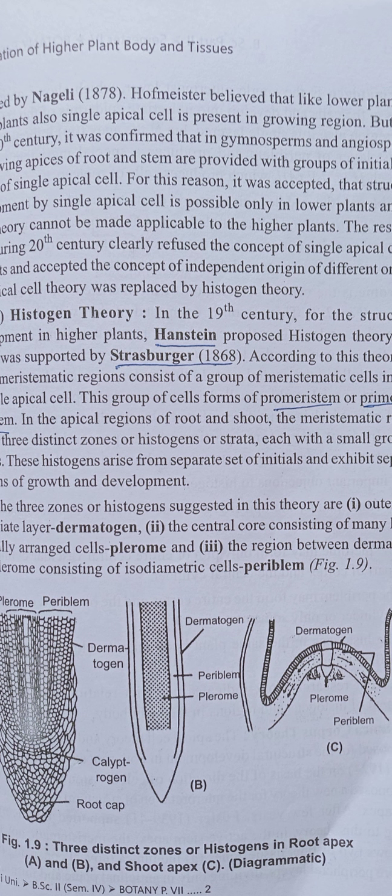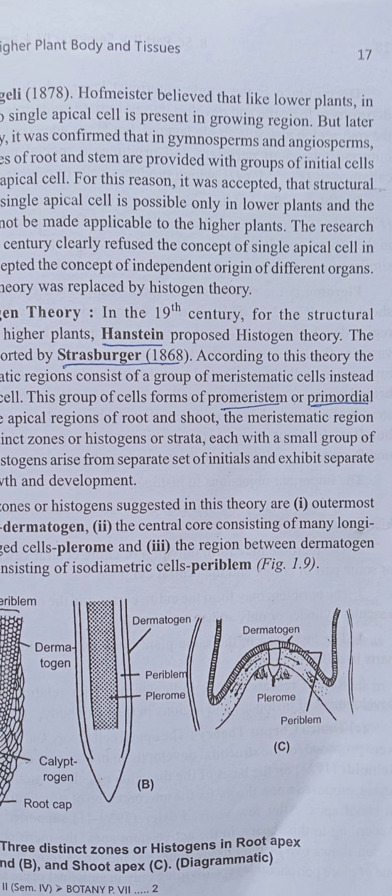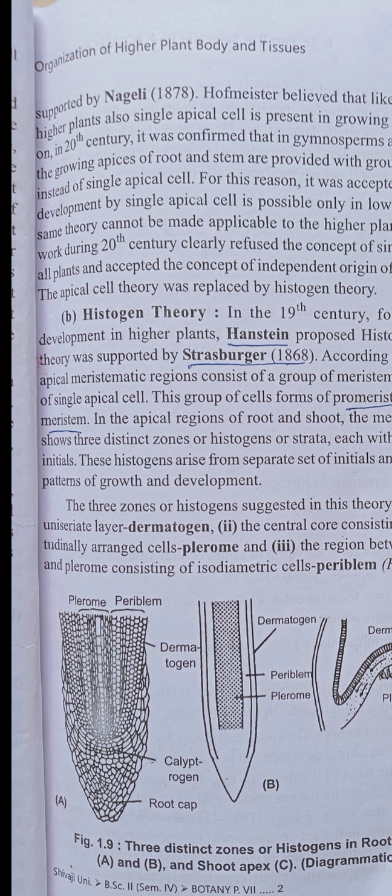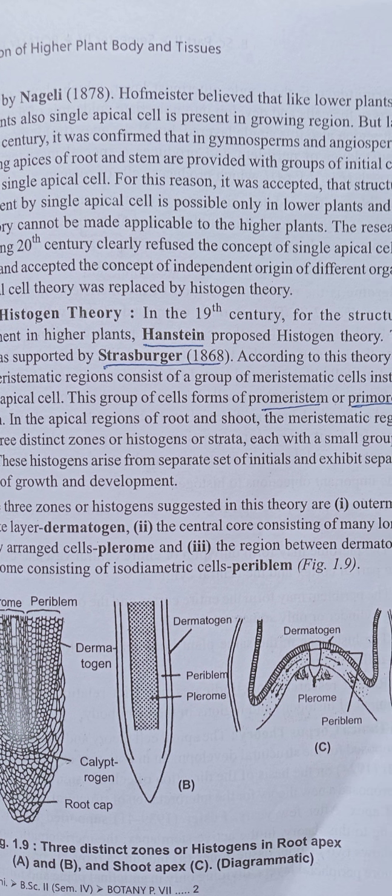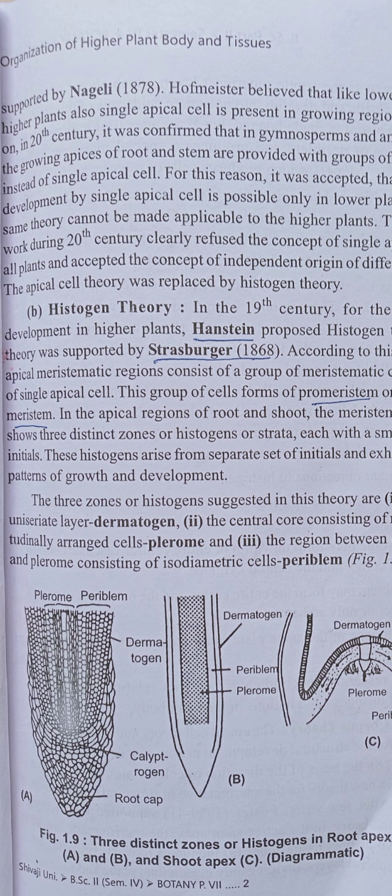This promeristem shows three distinct zones, or histogens, or strata, each with a small group of initials. And each stratum has different initials, that is, different meristematic tissues.